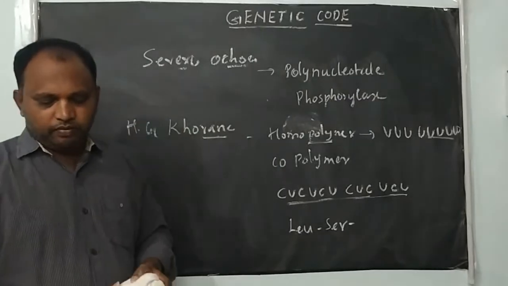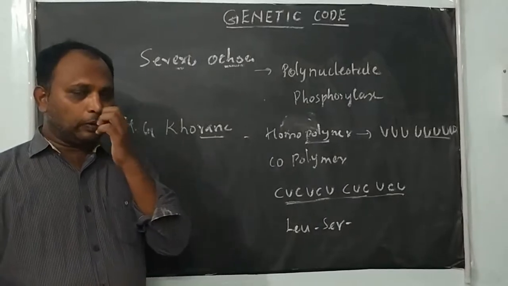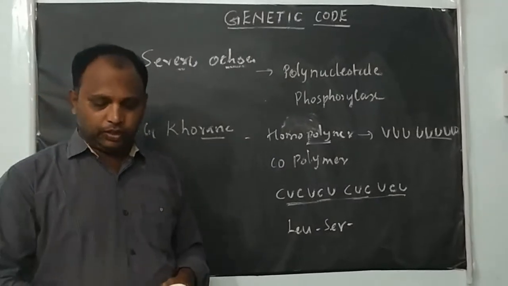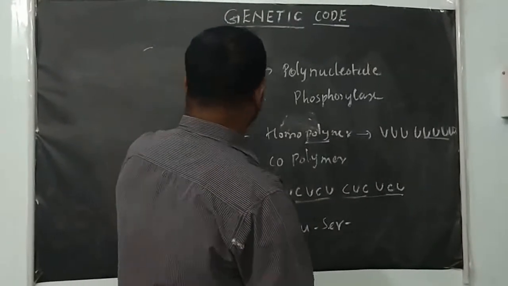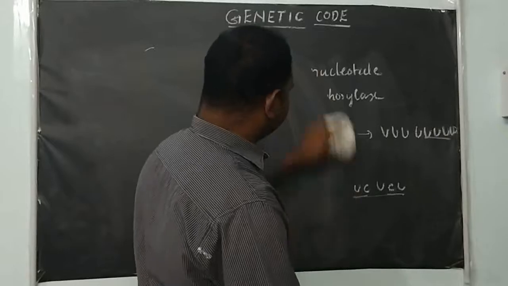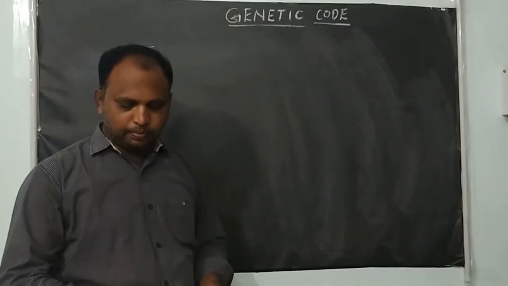Now we will see how we can calculate the genetic code by using a nucleotide sequence. The genetic code dictionary is for various amino acids. We will put the checkerboard for the genetic code.